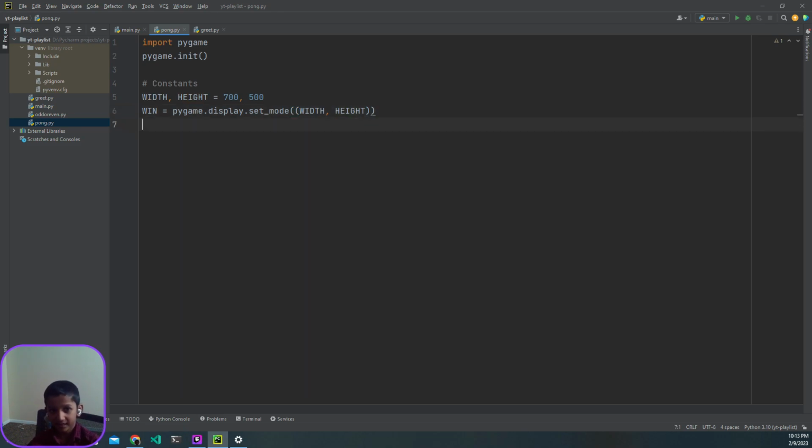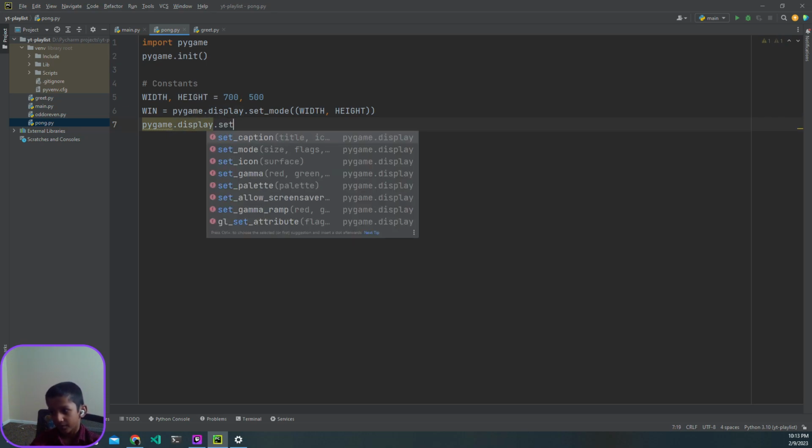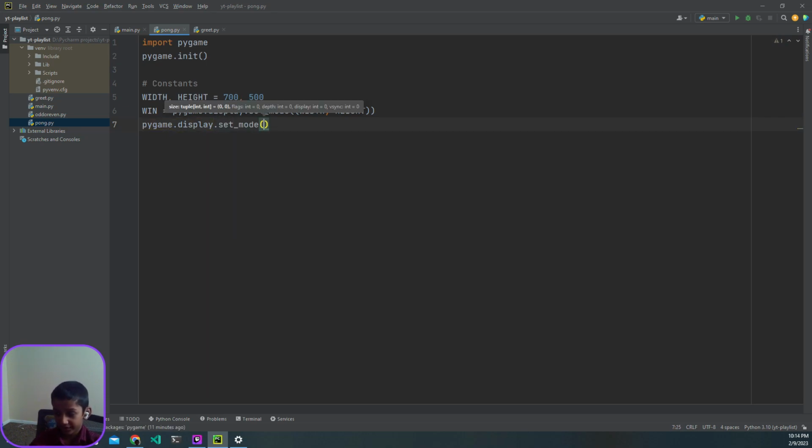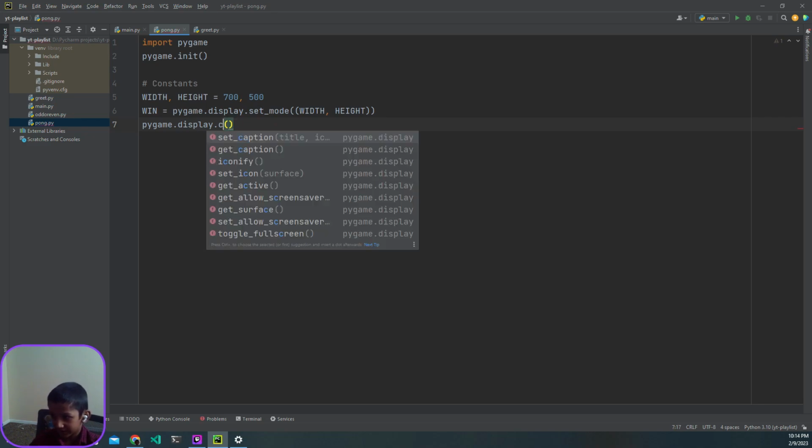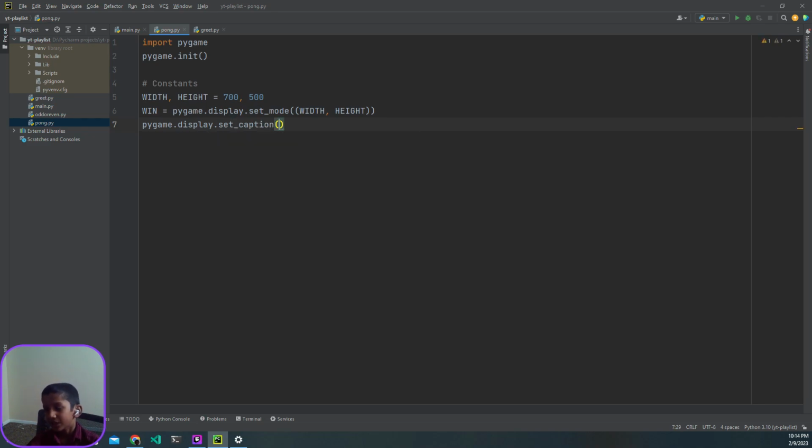Now what next? Well, we can use pygame.display.set_caption to actually change the top text of the window. You might be wondering why we created a window object and then use pygame.display again.